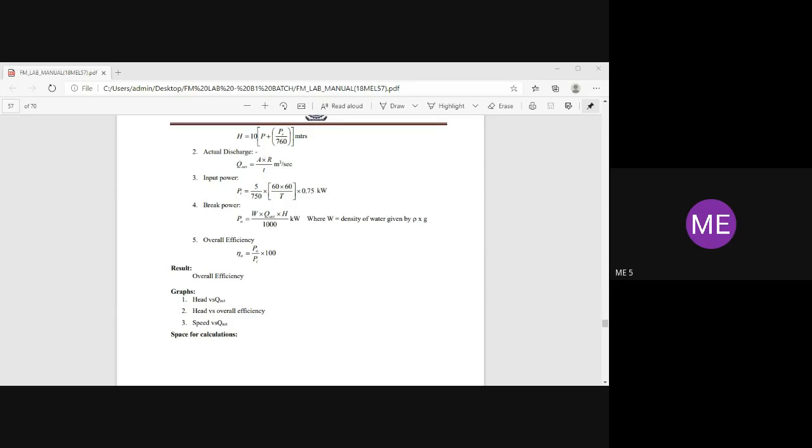You have to take H as the y-axis in all three graphs. In all graph sheets, all of you have to take H as the y-axis and the remaining parameter on the x-axis.